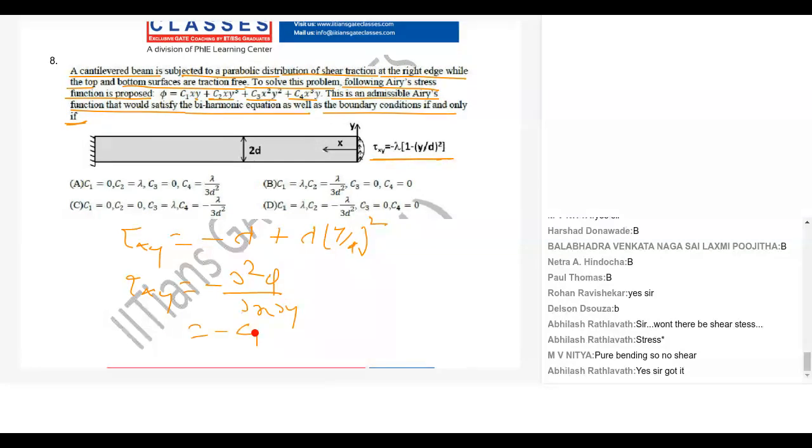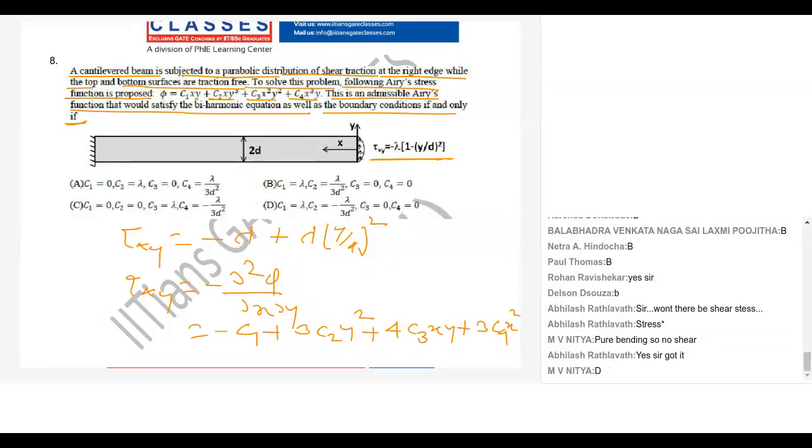Minus c1, then plus 3 c2 y square, then 4 c3 xy, and then 3 c4 x square. Am I correct?